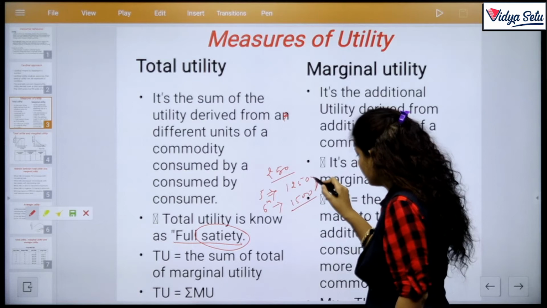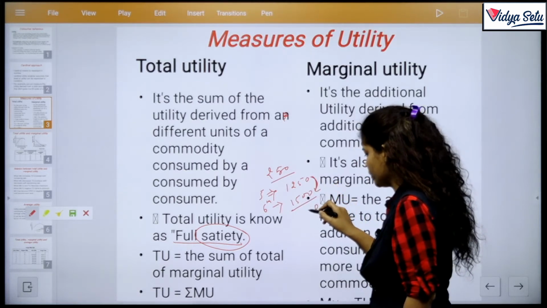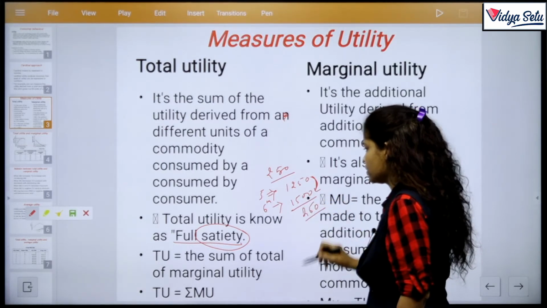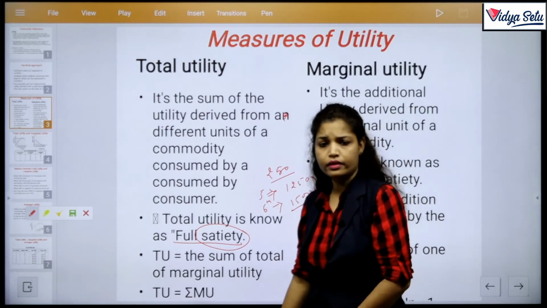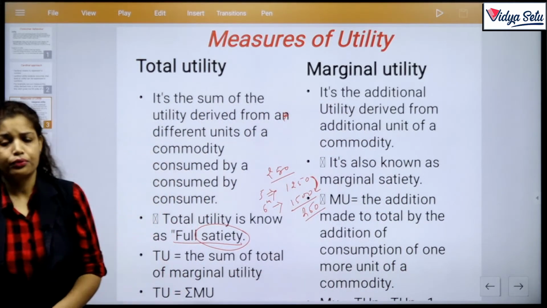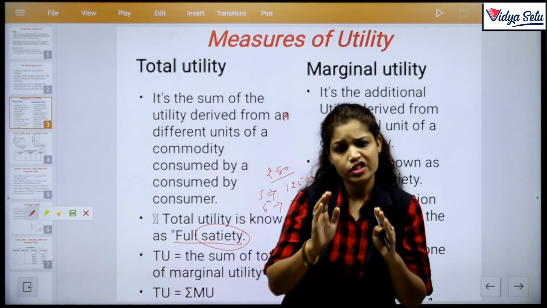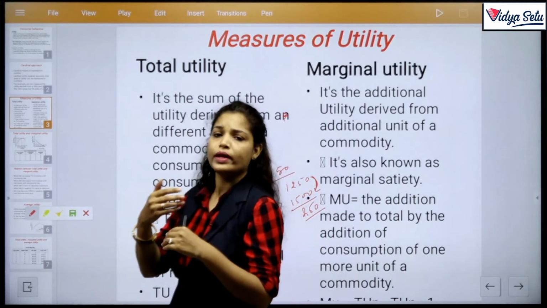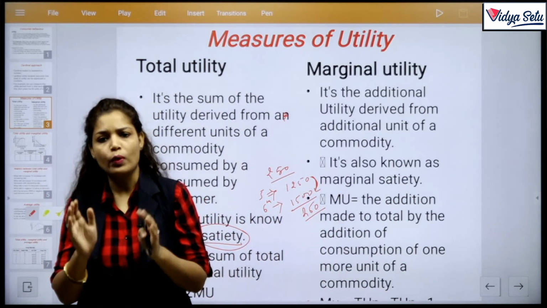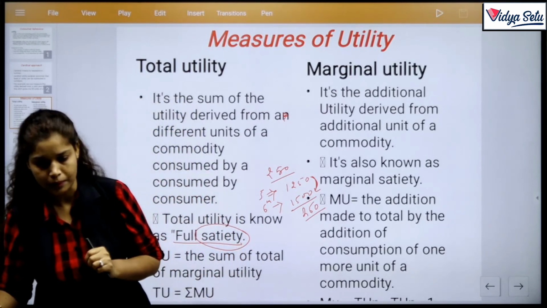What does the extra unit give? 250. Clear? What I am trying to say is, there is a change in total by using one additional unit. The satisfaction, the utility provided by the additional unit is known as marginal utility.